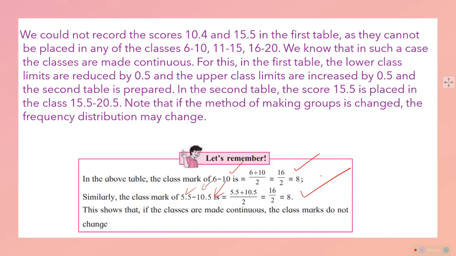This shows that by making the classes this way, the class marks do not change. The class mark will remain 8, so there is not much issue in the data.